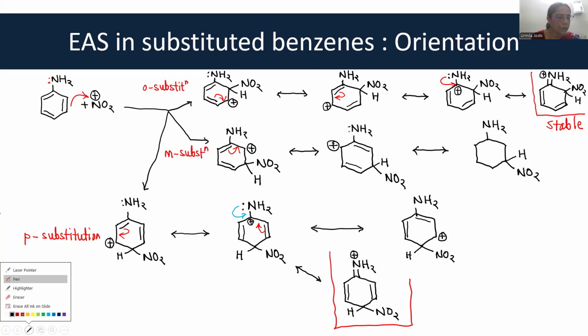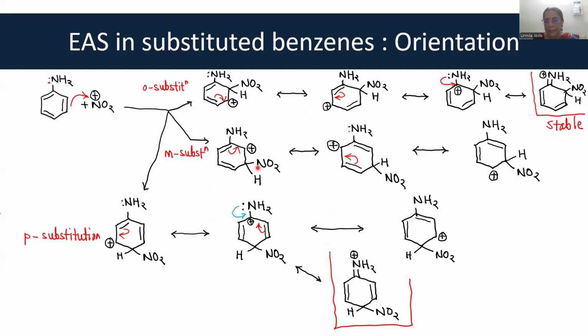There is still more resonance possible where this shifts. Okay. When this shifts, what happens? Let us see. This double bond was not altered, so draw that first. Now this double bond is altered over here, and obviously positive charge will be over here. Now look at this entire structure and you will realize that in this meta attack, there is no structure which is more stable like in ortho or para substitution.